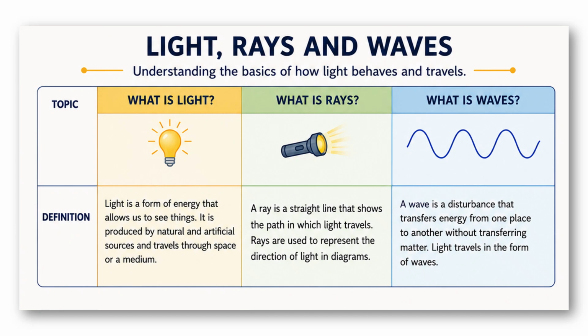For example, when you see sunlight streaming through a window, the lines of light can be seen as waves moving in a straight line from the sun into your eyes. Rays are used to represent the direction of light in some diagrams.